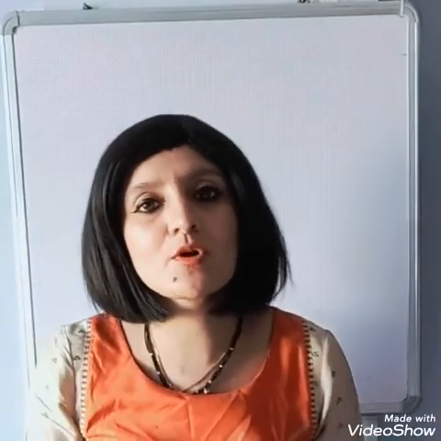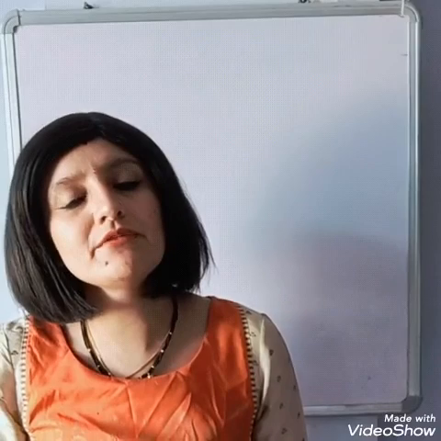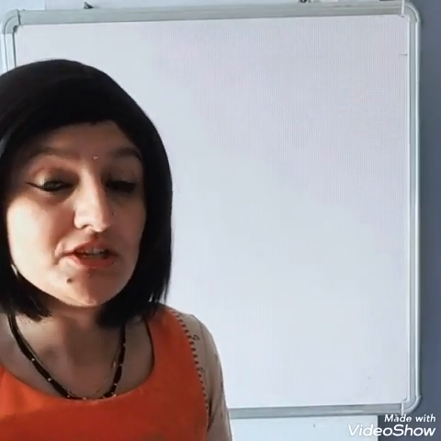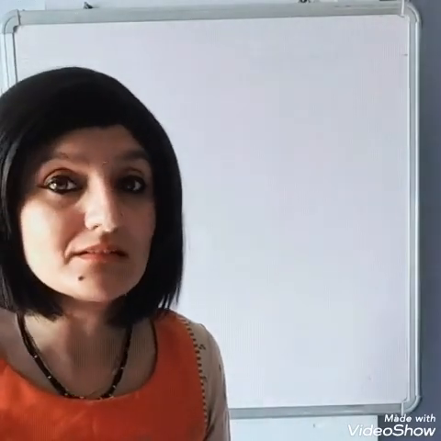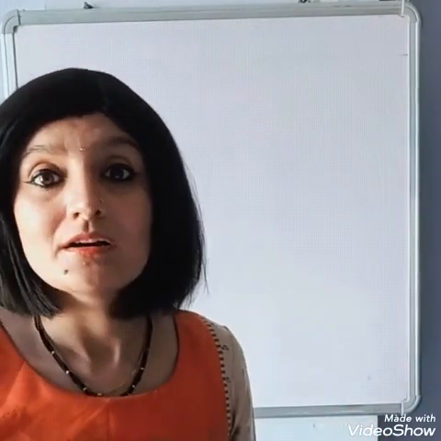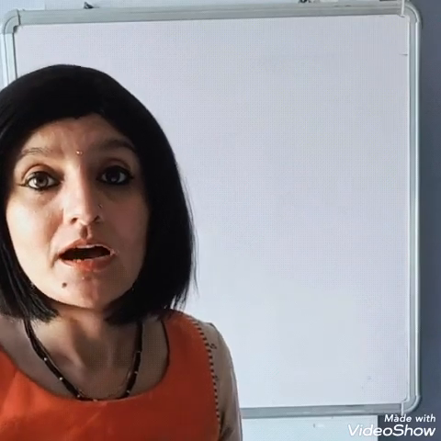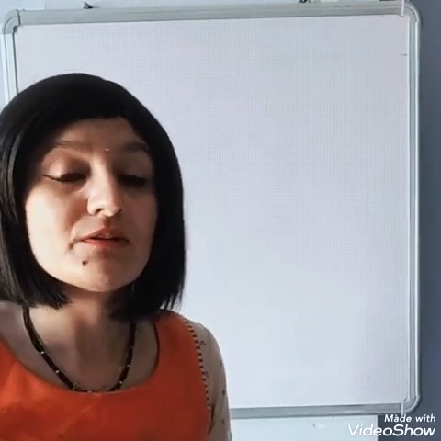So let's have a small recall. What have we learned today? We have learned in this chapter direct and indirect speech. Direct speech is the exact words of the speaker. It always comes in inverted commas. After the reporting verb or speaking verb, there will be a comma, and reported speech always starts with a capital letter.